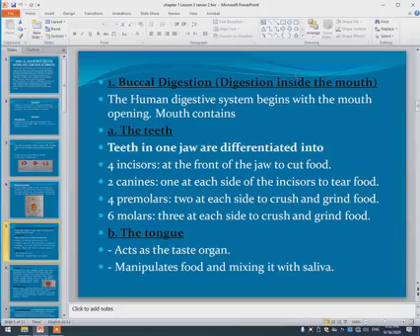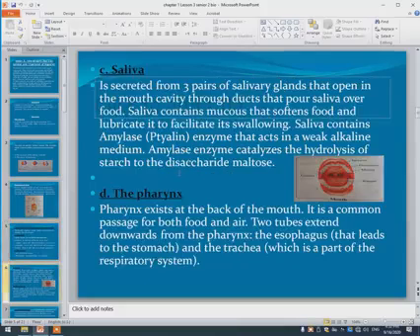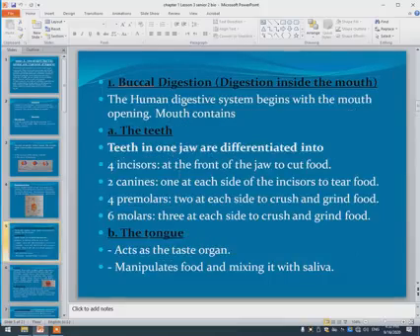We also have the tongue. The tongue acts as a taste organ. The tongue mixes food with saliva, or we can say it manipulates food.